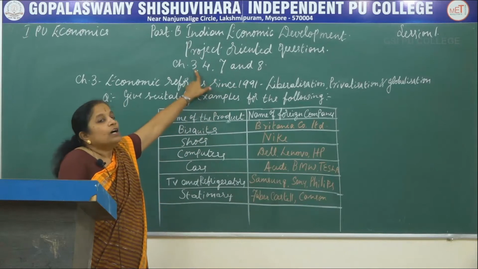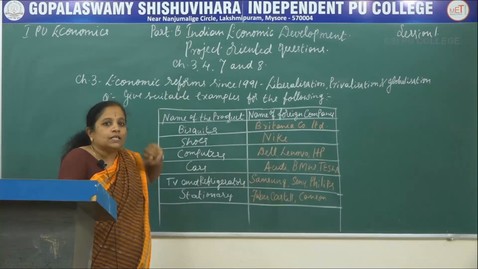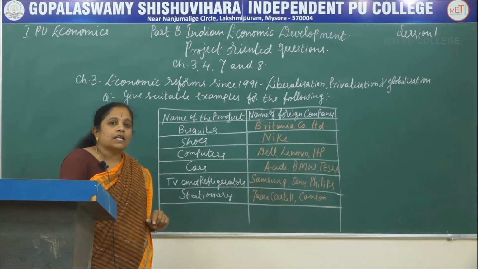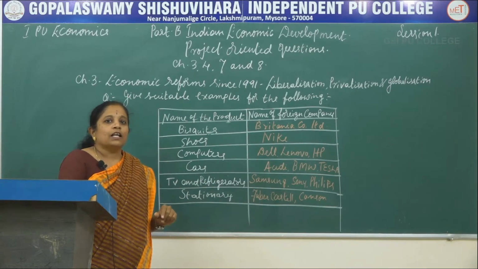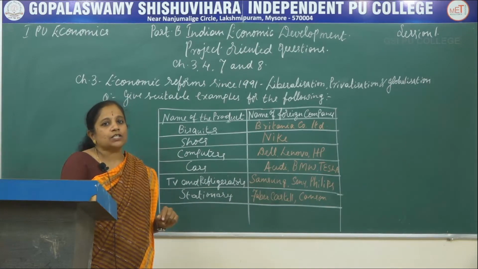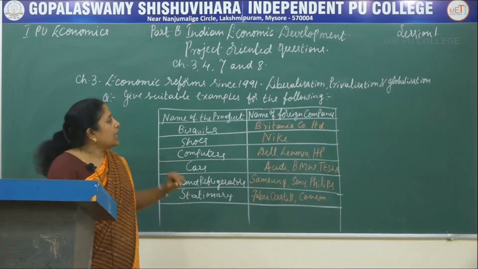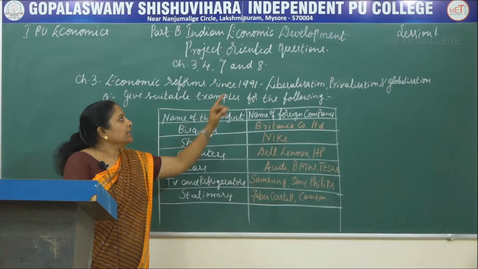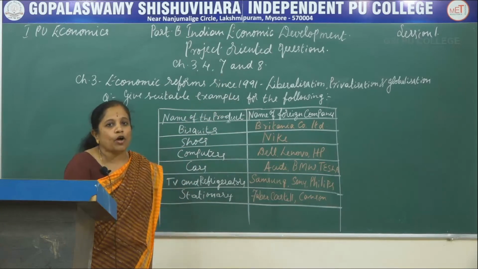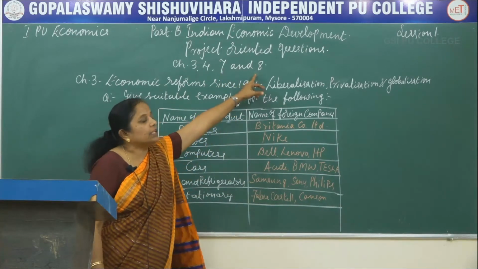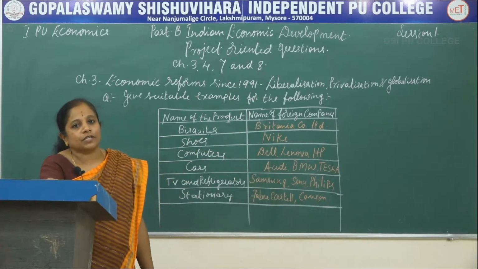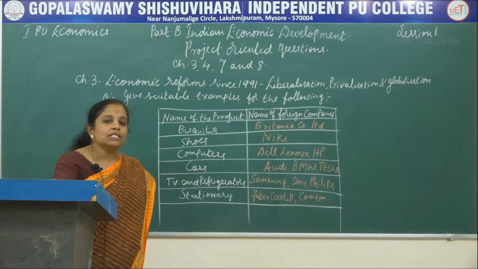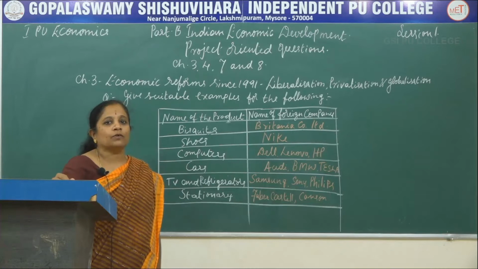They are the third chapter, economic reforms since 1991, that is liberalization, privatization and globalization, the fourth lesson, poverty, the seventh lesson, employment, and the eighth lesson, infrastructure. So now let us see what these project oriented questions are.